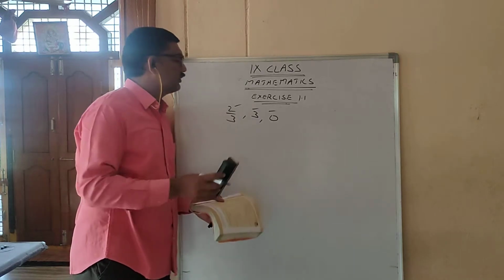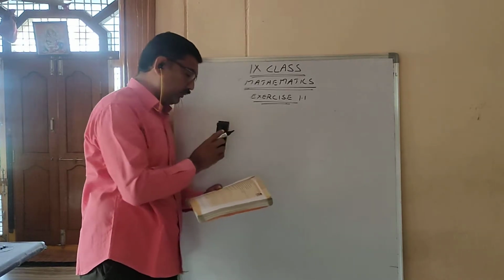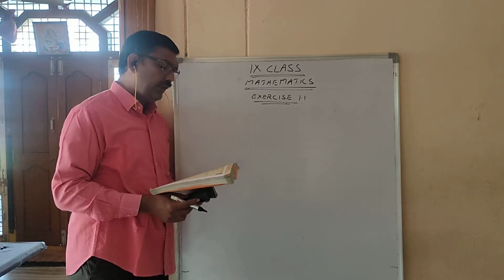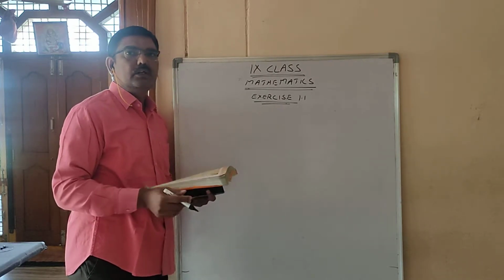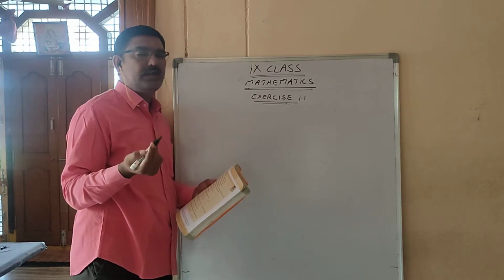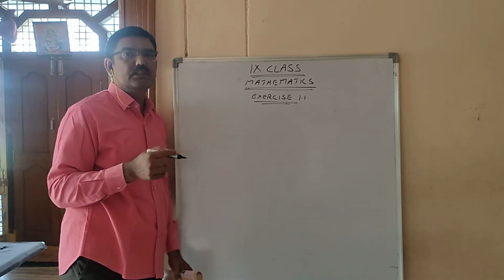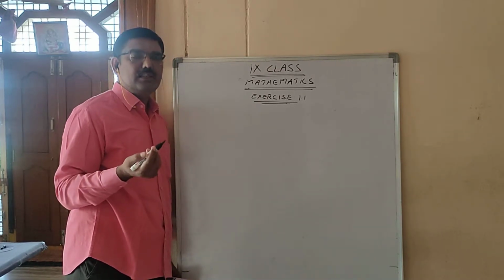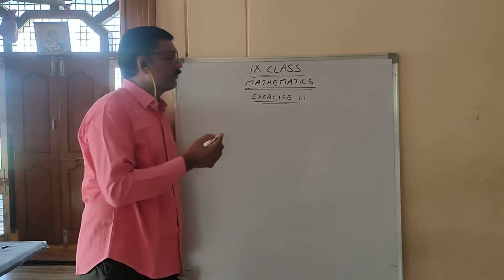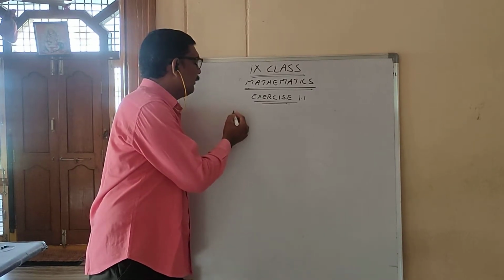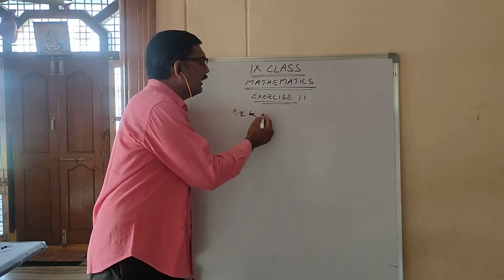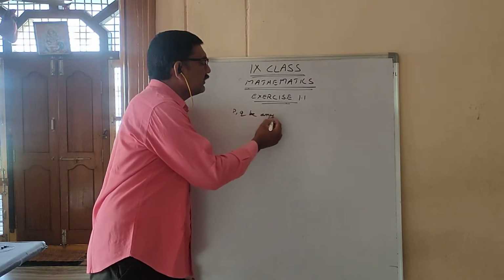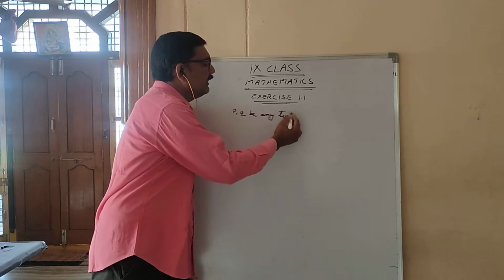Okay. So the next, second question is: explain rational number in your own words. So it's not by hearting, in your own words. Means what is a rational number? I already said to you. Let p comma q be any two integers.